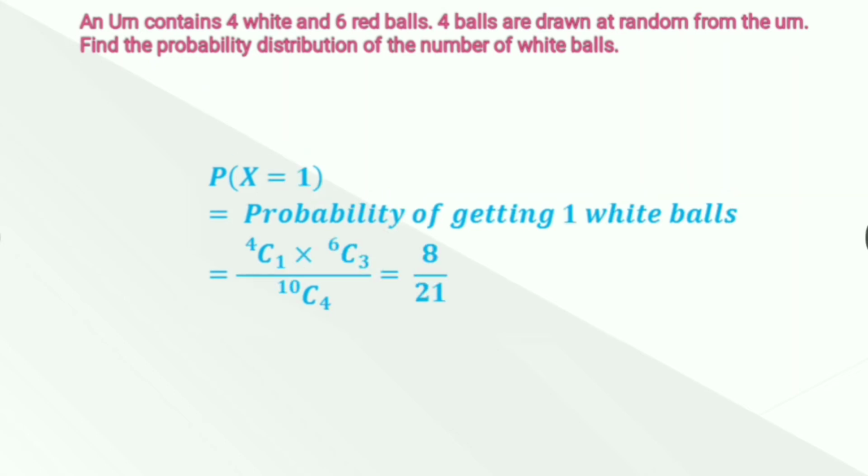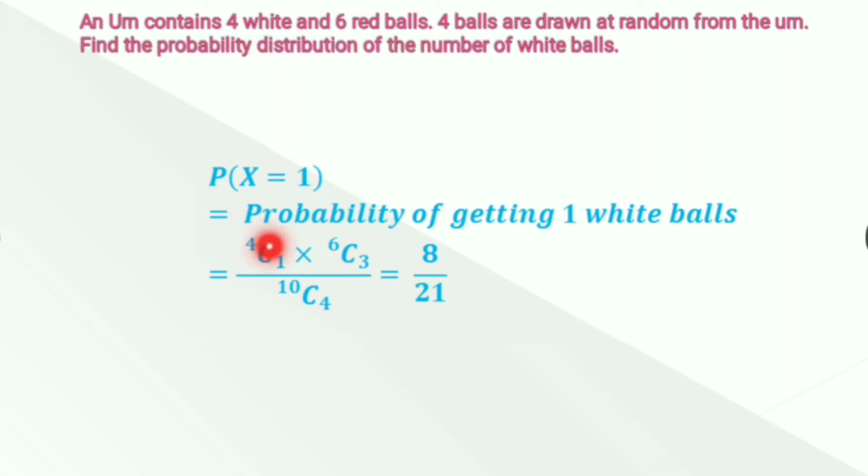Let's see for probability x equal to 1. X equal to 1 means probability of getting 1 white ball and 3 red balls. So from the 4 white balls, we'll draw 1 white ball, and from the 6 red balls we'll draw 3 red balls.